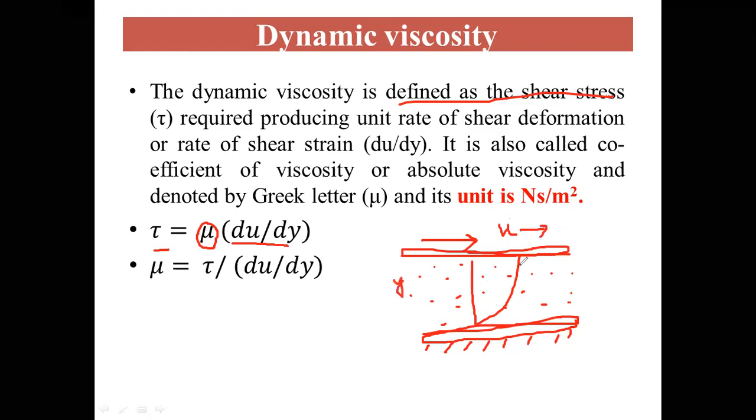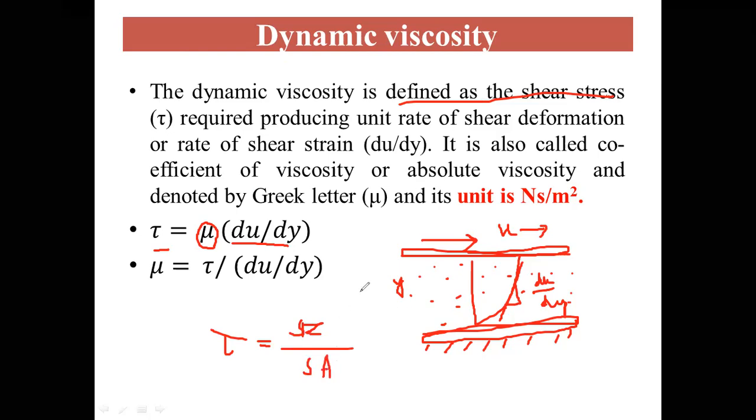The velocity gradient will be du divided by dy, which is directly proportional to the shear stress. Shear stress is shear force divided by shear area. So this is dynamic viscosity.